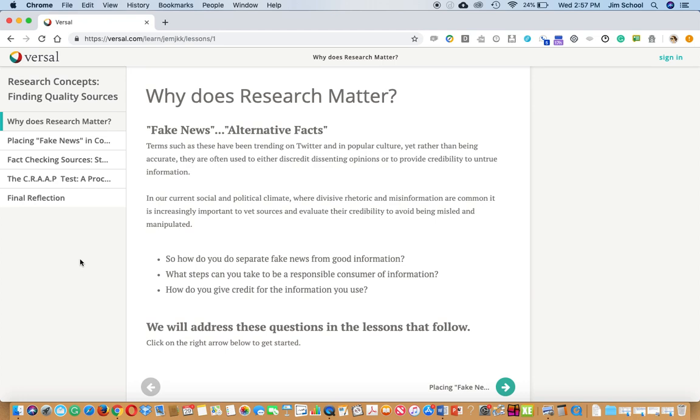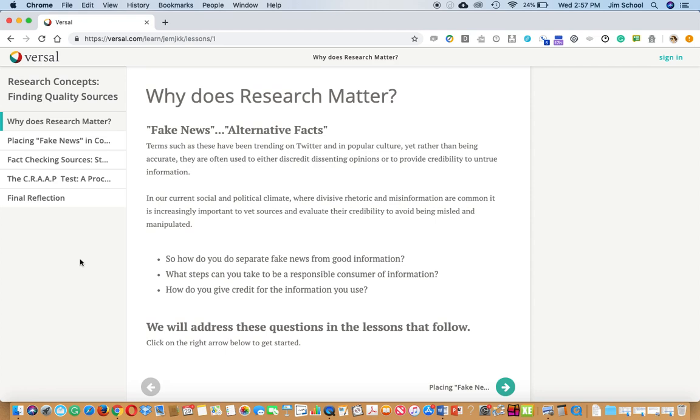All right, so thinking about that video again, we're going to talk a little bit about how that connects back to finding quality sources. When I look at that video, I think about how our eyes can deceive us, and the idea that when we just take someone's word for something and we don't fact check it, and we don't check it against the reality of our lives, sometimes we can get misled. So today we're going to be focusing on research concepts and how we find quality sources for research.